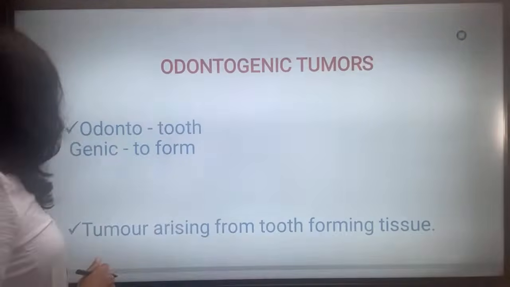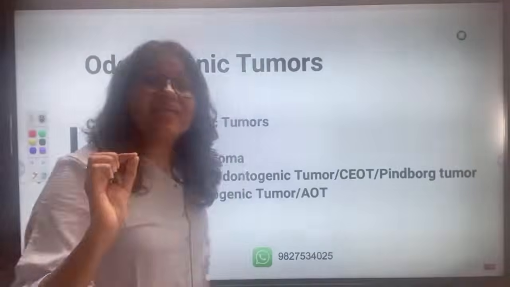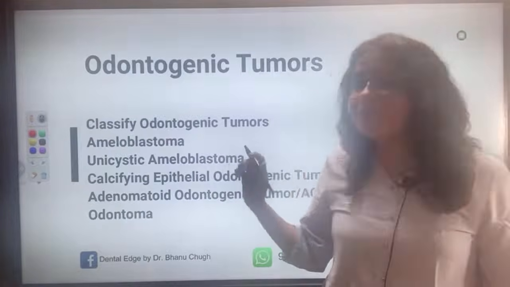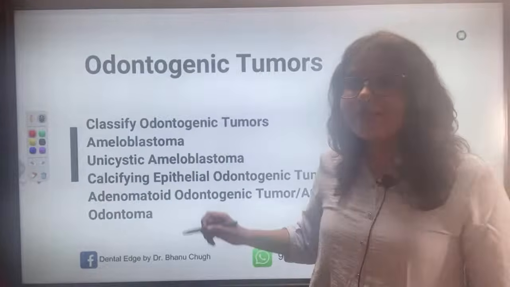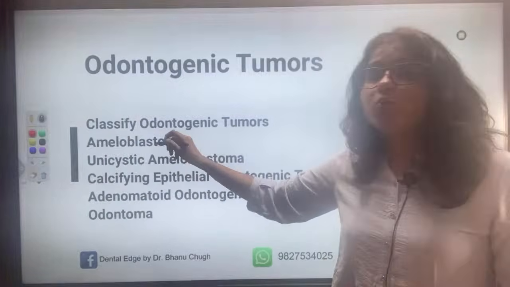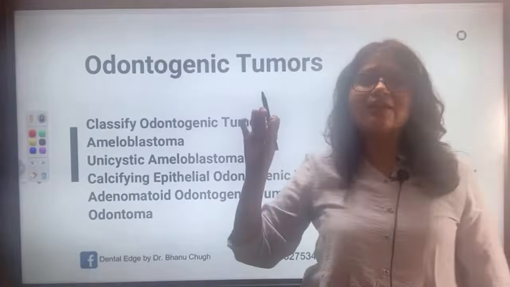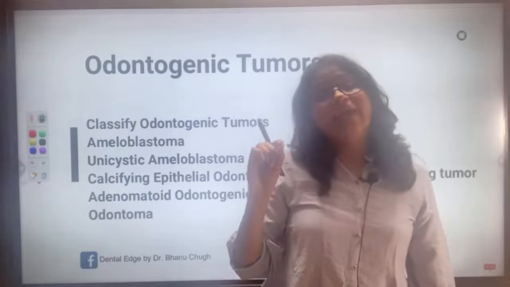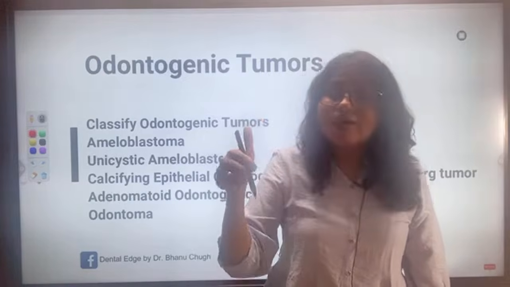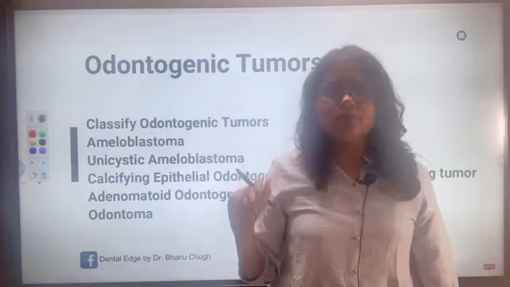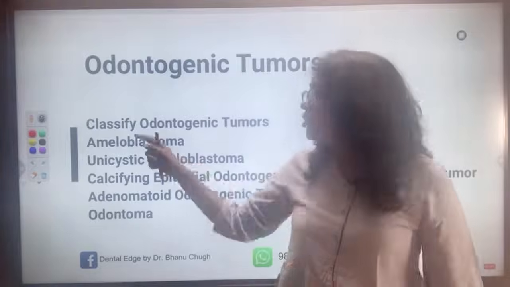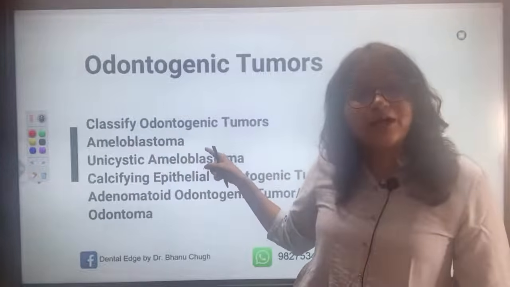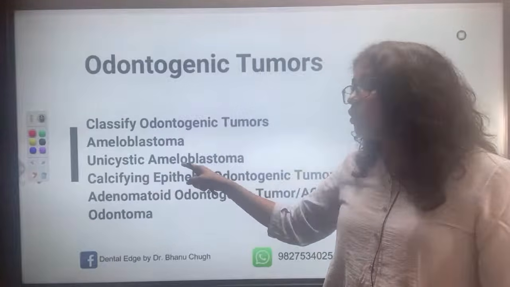Now, in your exam, this is a very important question. What can be asked from this? Number one, you can be asked to classify odontogenic tumors. Whenever there is a long question on odontogenic tumors, they will ask you first to classify odontogenic tumors, and then usually any one tumor. There can be a question on ameloblastoma, and on unicystic ameloblastoma.